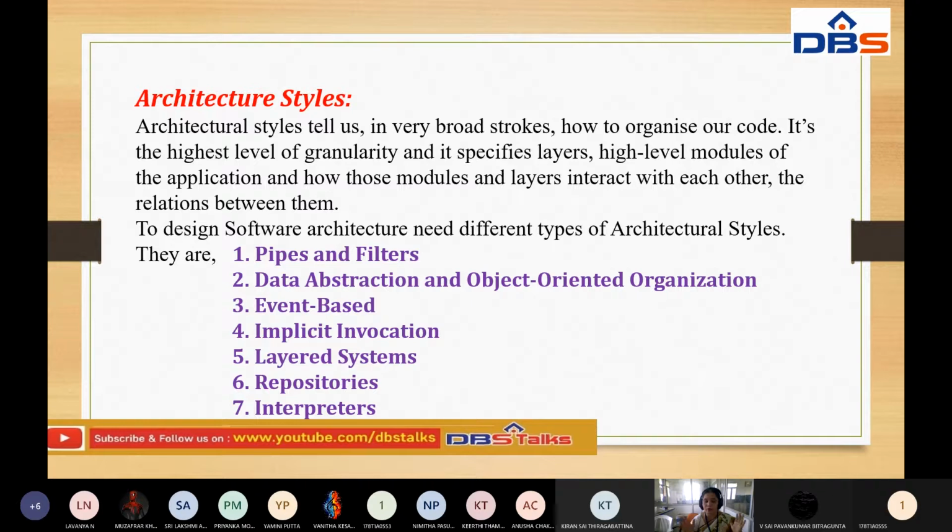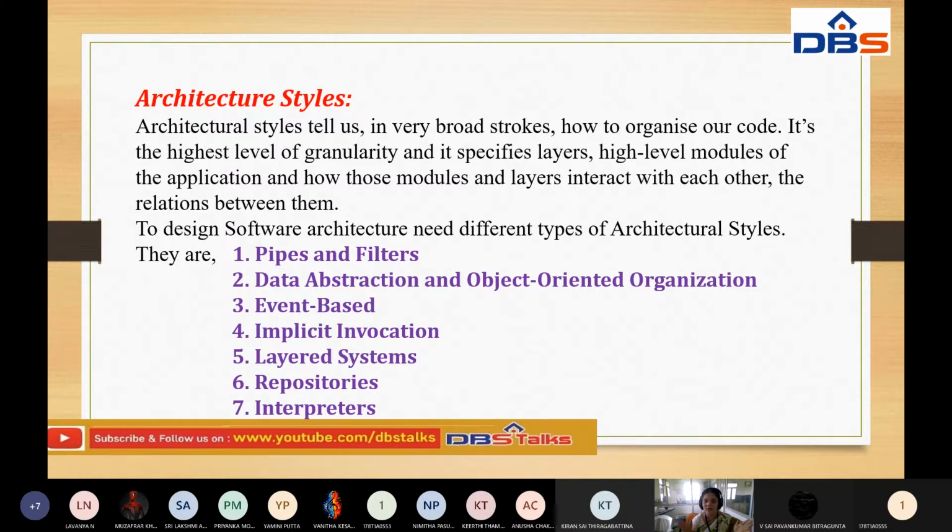We store our data in particular data structures, so our data is organized. How will it be organized? How are the results we are expecting generated? All these things are organized in this consideration. We use these architectural styles, and also it is the highest level of granularity.